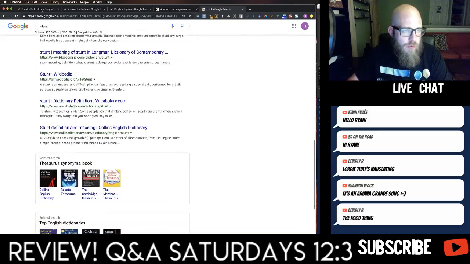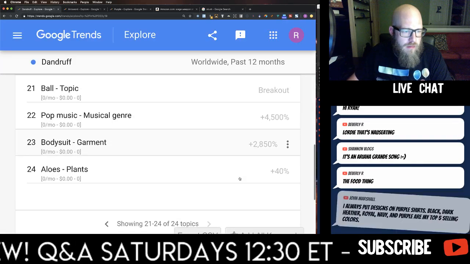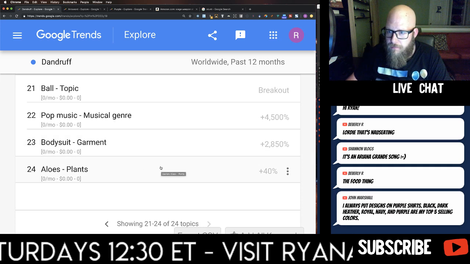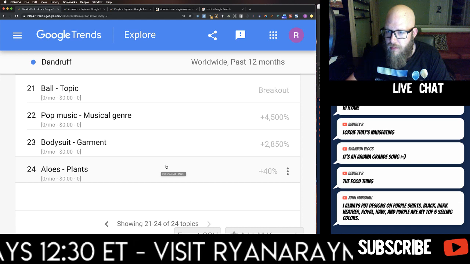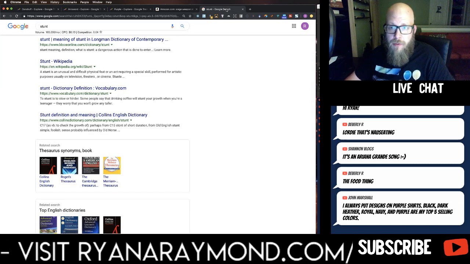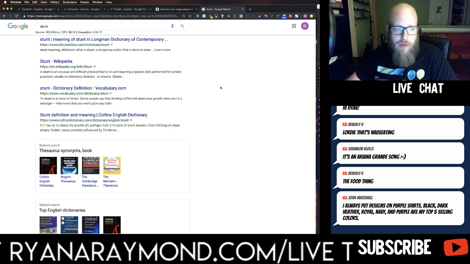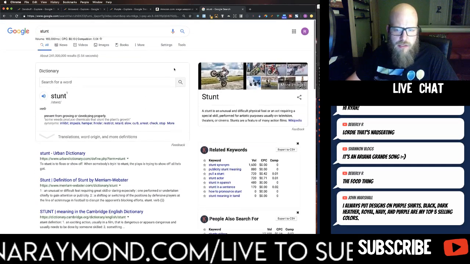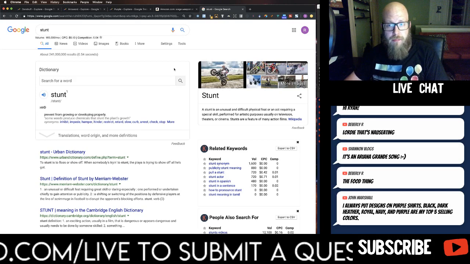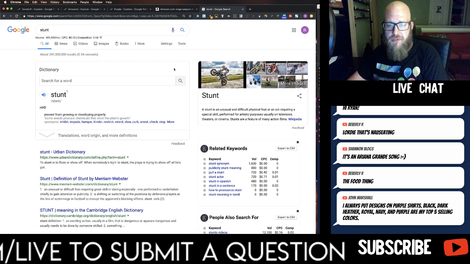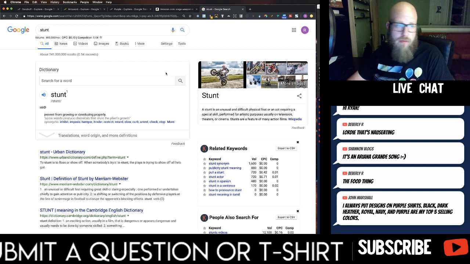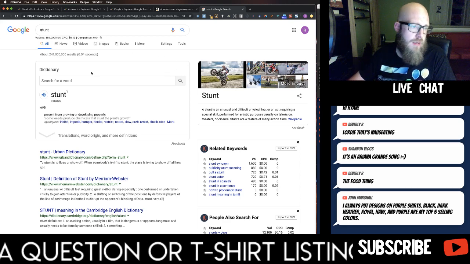We ended up in Google here. Bodysuit, aloes, plants. Yeah, purple sells well for me. Yellow fonts on purple really pop out well and seem to do well, and on cranberry. Those are when I have yellow. Blue, cranberry, blue, and purple tend to sell well, behind black and dark heather, the most for me.